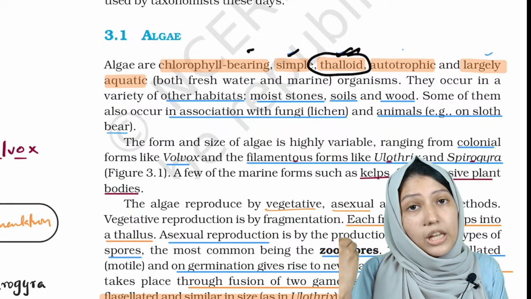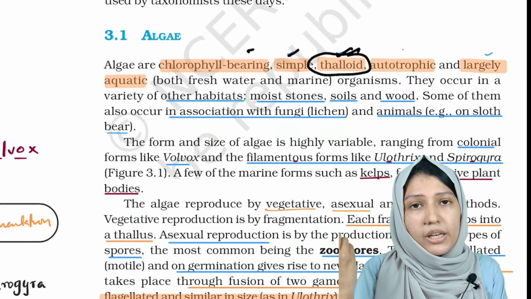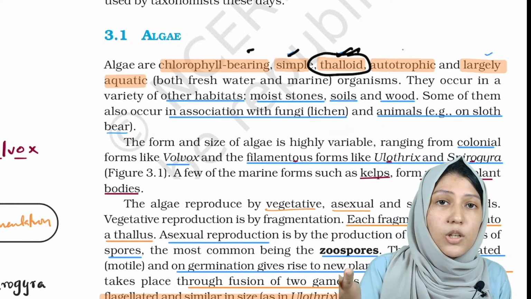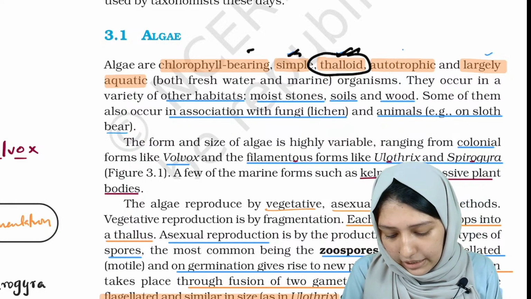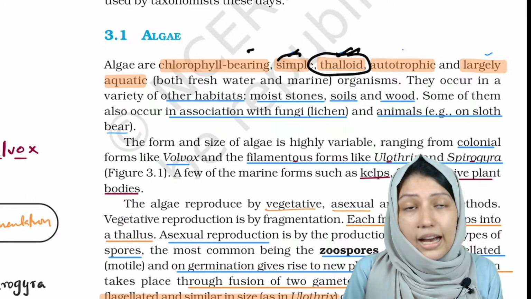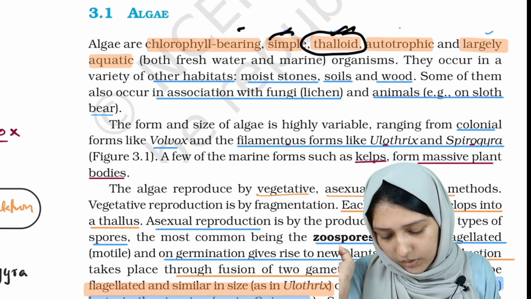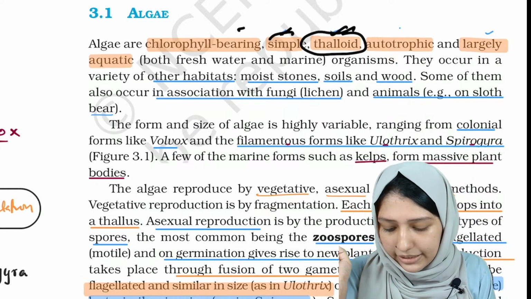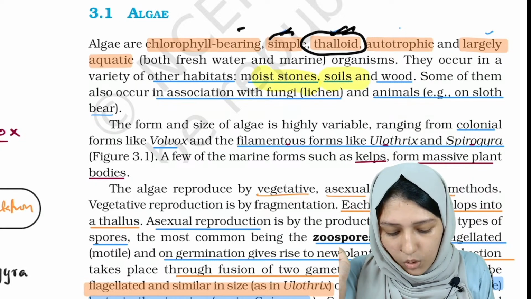So what are the points that you have to note? It's chlorophyll bearing, it's obvious, so you don't have to memorize it. It's autotrophic, it is also obvious because it is a plant. You have to note that it is simple, thalloid and largely aquatic. Even though they are aquatic, they can also be grown in other habitats like moist stones, soils and woods.